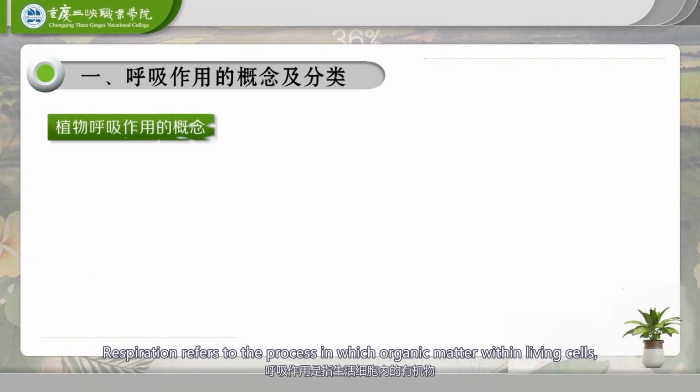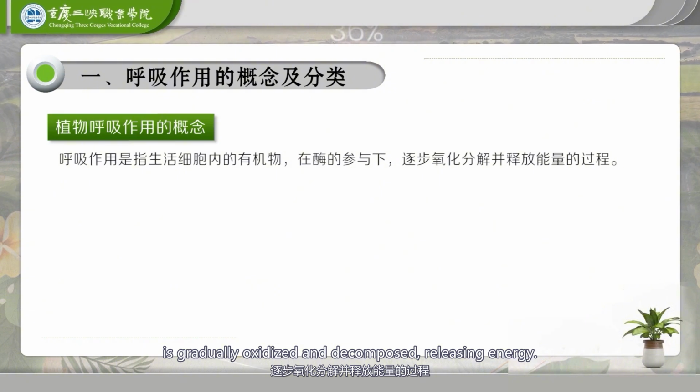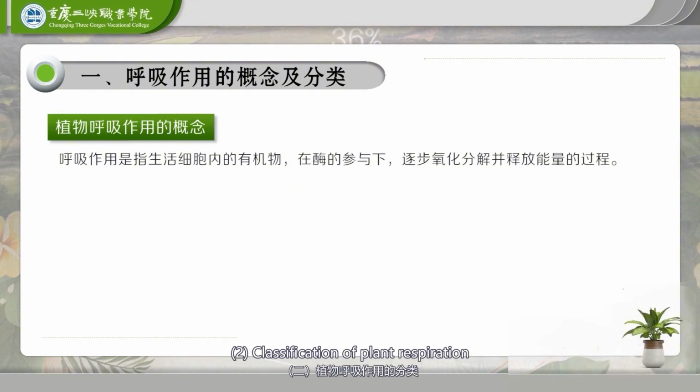1. The concept of plant respiration. Respiration refers to the process in which organic matter within living cells, with the participation of enzymes, is gradually oxidized and decomposed, releasing energy.